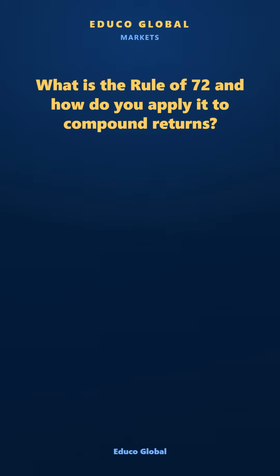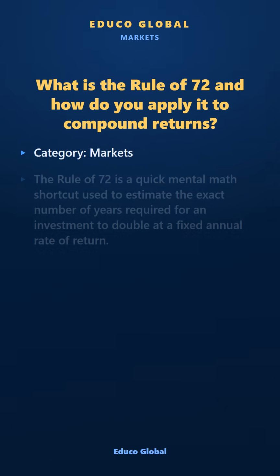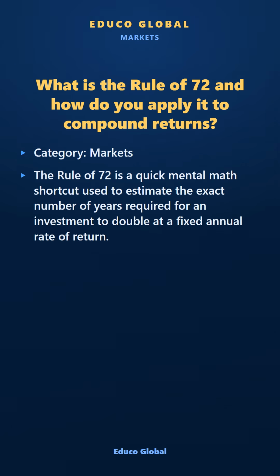You do not need a complex scientific calculator or financial spreadsheet to determine exactly when your investment capital will double. What is the rule of 72 and how do you apply it to compound returns? Category: Markets. The rule of 72 is a quick mental math shortcut used to estimate the exact number of years required for an investment to double at a fixed annual rate of return.